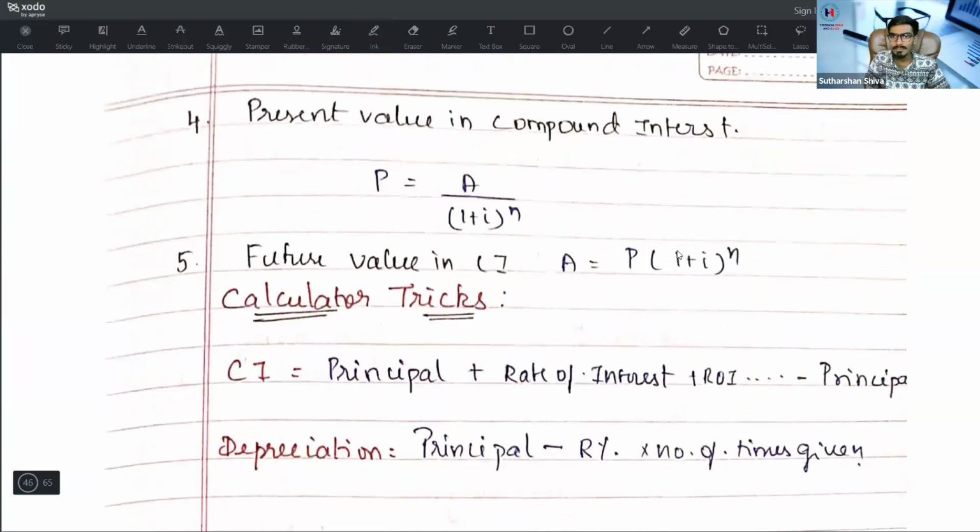What is the present value? Very simple. P is equal to A divided by (1 plus I) whole power n. For the future value of compound interest, I am just multiplying. For the present, I am going to divide. That's it. P is equal to A divided by (1 plus I) whole power n. What is the future value? The future value of compound interest is A equal to P (1 plus I) whole power n. This is nothing but principal plus compound interest. That's it.